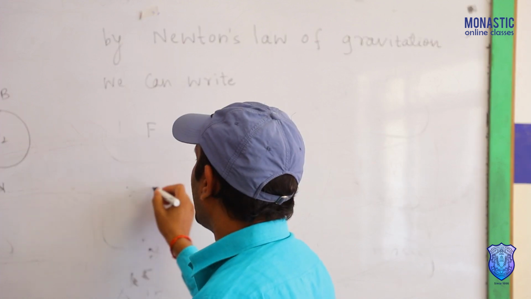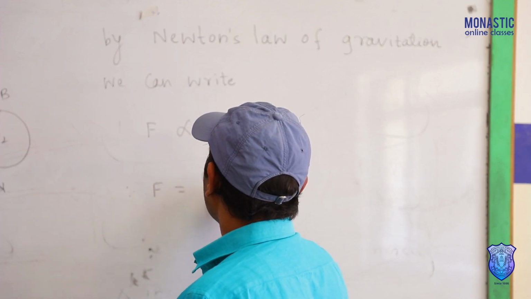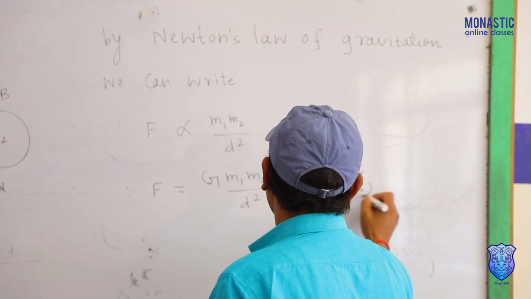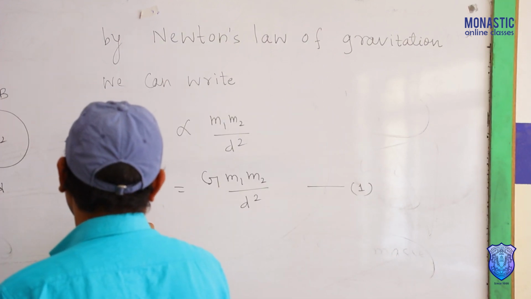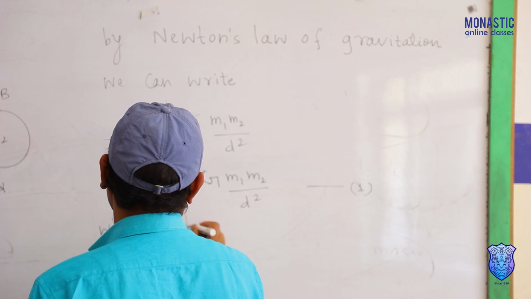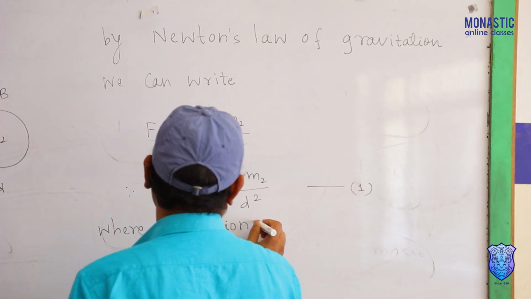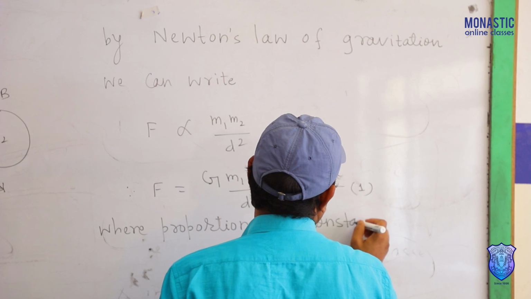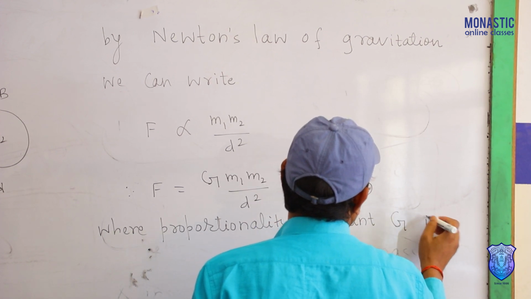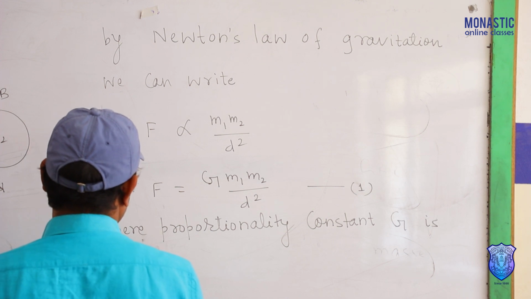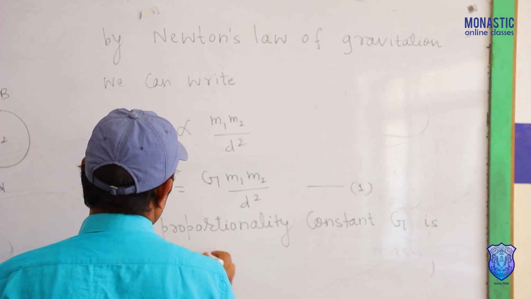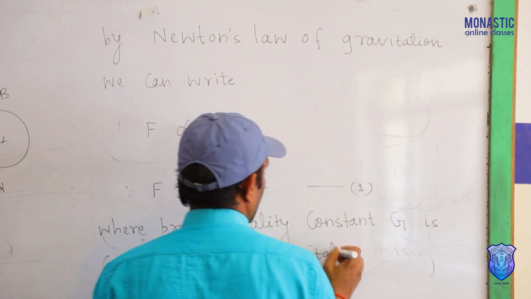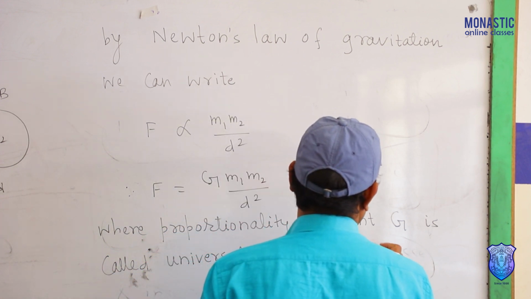If we remove the proportionality sign, we can write F equals G m1 m2 by d square, where G is the proportionality constant, called the universal gravitational constant.